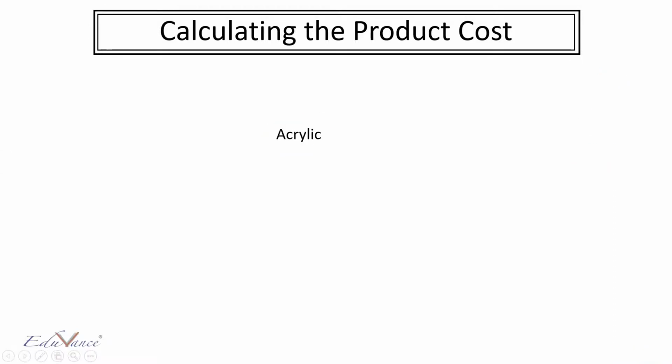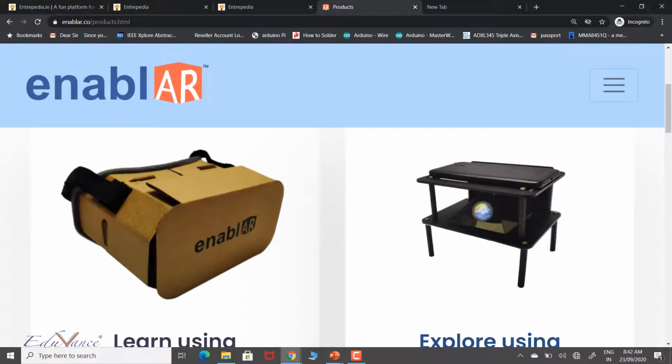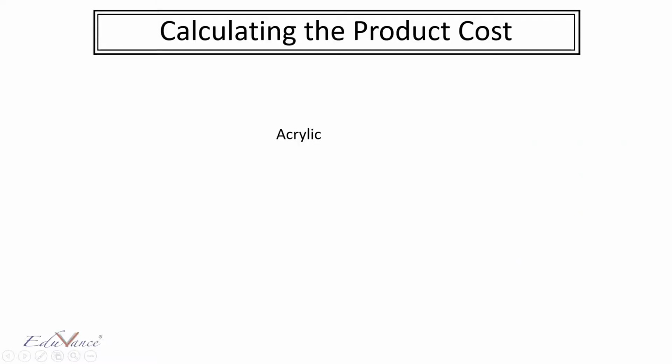Let me show you. So you will see these black components here, the stand, this base, these are all made of acrylic. So to manufacture this kit, you will need acrylic. The first component that you will need to manufacture this kit is acrylic itself. So your first cost element is acrylic, which costs us 400 rupees.